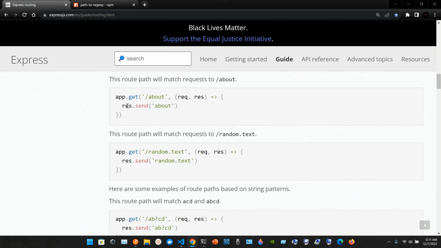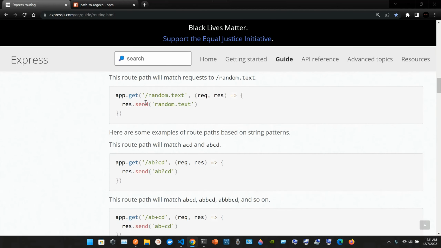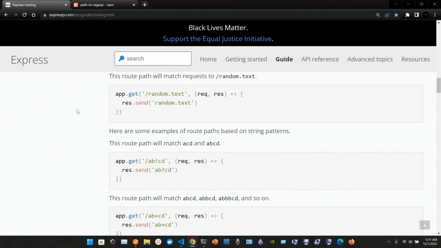This route path will match requests to /about. So we have app.get, open parentheses, and single quotes, /about, comma, the next argument, request, response, arrow function, open curly braces, res.send, and we have about in single quotes without the slash. This route path will match requests to /random.text. So we have app.get, open parentheses, single quotes, /random.text, next argument, request, response, then we have the res.send, random text.